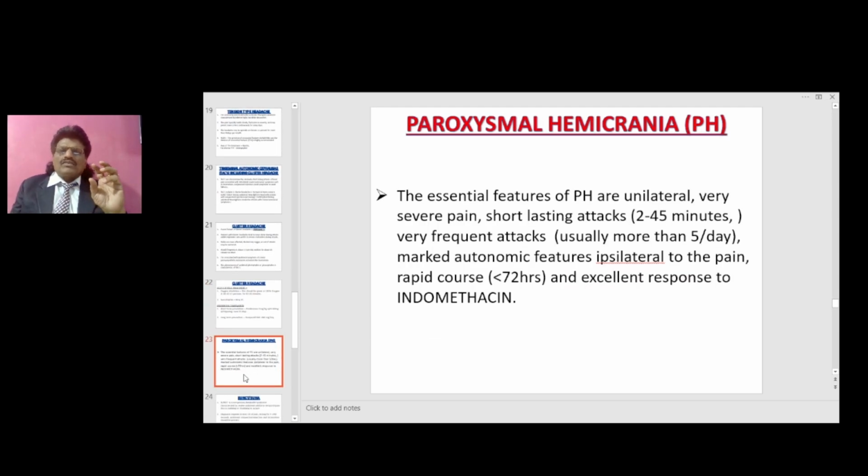Now we'll talk about paroxysmal hemicrania. The essential features of paroxysmal hemicrania are unilateral, very severe pain, short lasting attacks of 2 to 45 minutes, very frequent attacks, usually more than 5 per day, marked autonomic features ipsilateral to the pain, rapid course of less than 72 hours, and most important, excellent response to indomethacin.